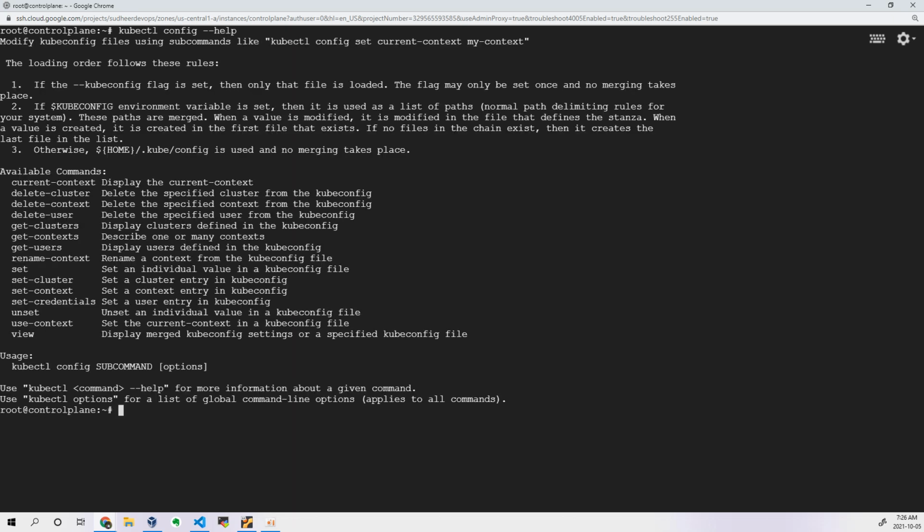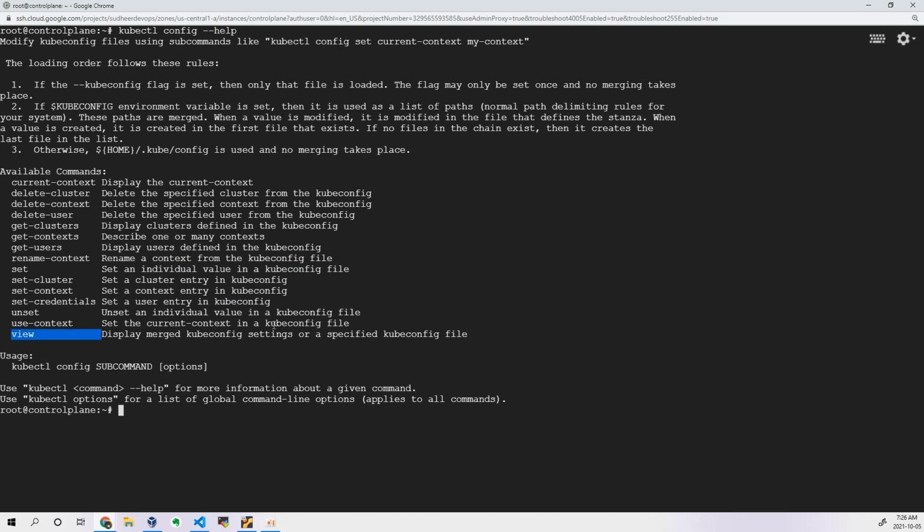So kubectl config. If you want to add many parameters, you can add: current-context, delete-cluster, delete-context, delete-user, get-clusters, get-contexts, get-users, rename-context, set-cluster, set-context, set-credentials. These are nothing but to add into the file. Automatically it will add into the configuration file. We will see later. Unset, use-context, view.